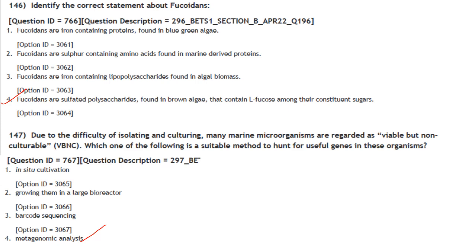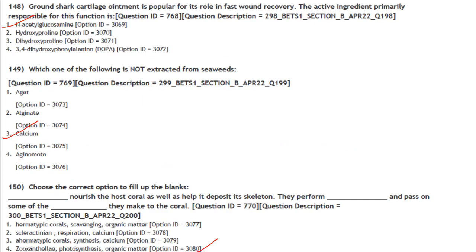Then next one. Due to the difficulty of isolating and culturing, many marine microorganisms are regarded as viable but non-culturable. Which of the following is a suitable method to hunt for useful genes in these organisms? So it is metagenomic analysis. Answer is option 4. Then next one. Ground shark cartilage ointment is popular for its role in fast wound recovery. The active ingredient primarily responsible for this function is N-acetyl glucosamine. Answer is option 1.